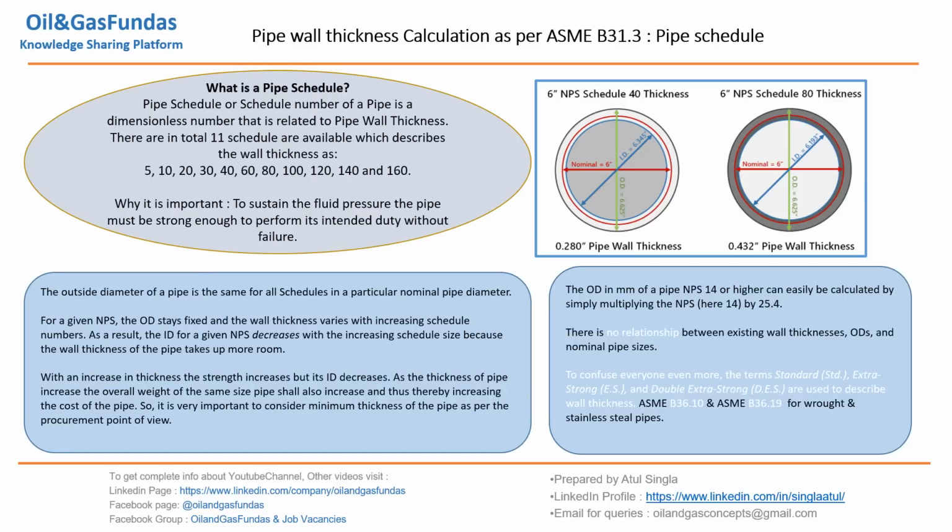That's why we need to refer to these two standards, 36.10 for carbon steel and 36.19 for stainless steel. This gives us the dimensional details for each and every size. We'll look into the detail of both these standards to get the dimensional details, but we need to understand the nominal size, outer size, ID and thickness. Below 14-inch there is no relation between nominal size versus inches or anything. We need to refer to these standards or we need to remember all these dimensions. So it is always better to refer to the standard rather than remembering all these dimensions.